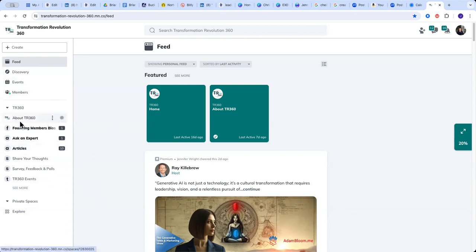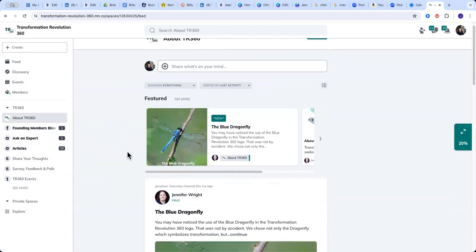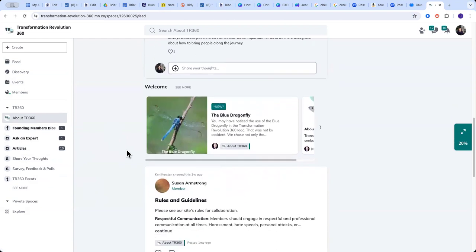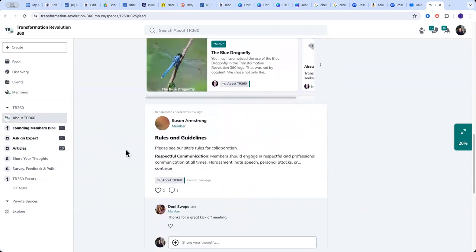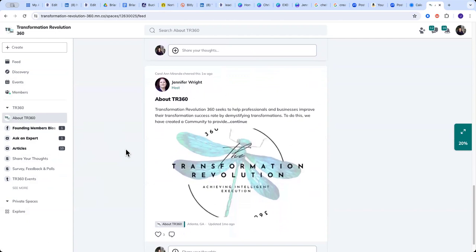So first off, the first piece I want to draw your attention to is about TR360. This is where you will find information like our rules and guidelines for the community, information about what TR360 is, and how we created it.